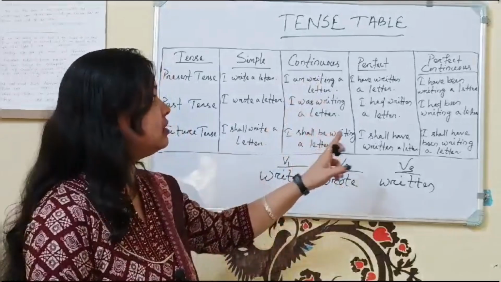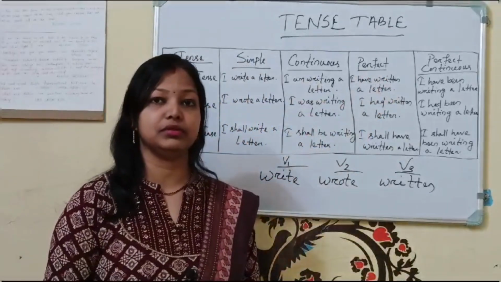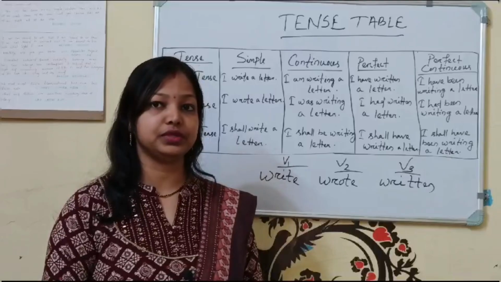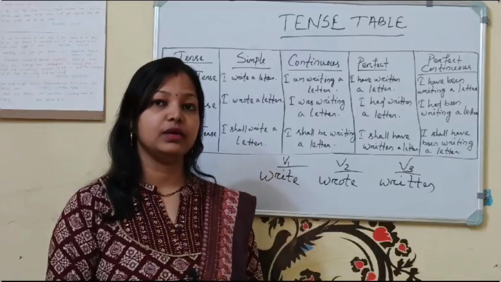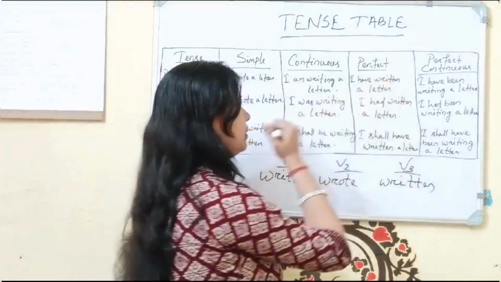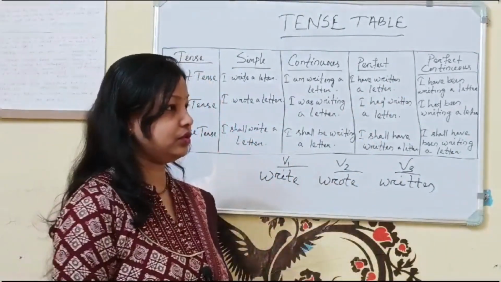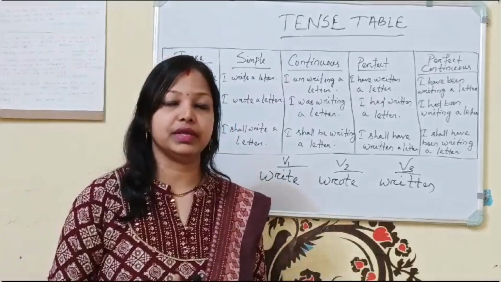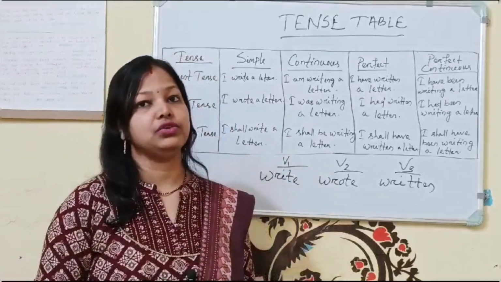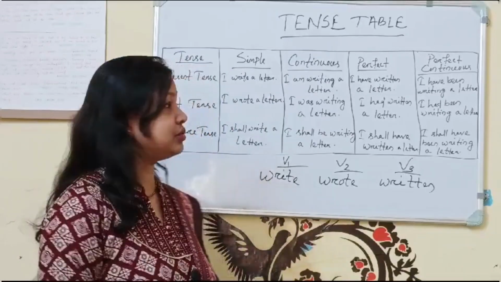Okay. Next, perfect. In perfect tense I said to you that has or have plus verb 3 we will use. So I have written a letter. Written is your verb 3. So whichever verbs are given in brackets in the question paper, you have to use verb 3 in case of perfect tense.